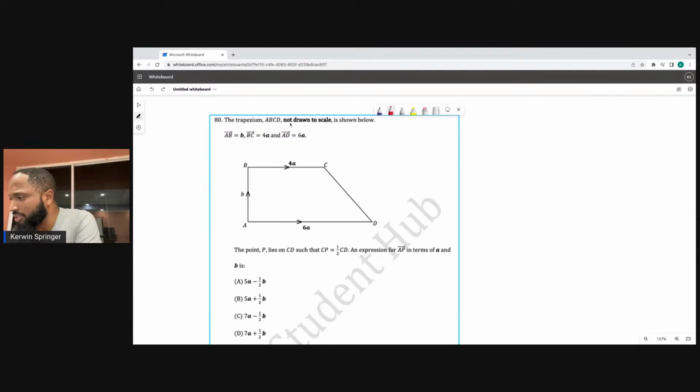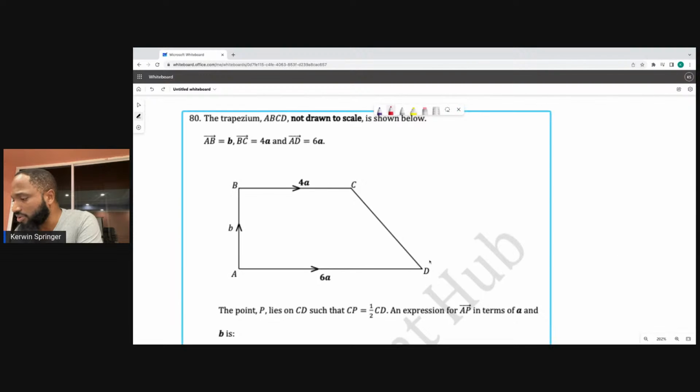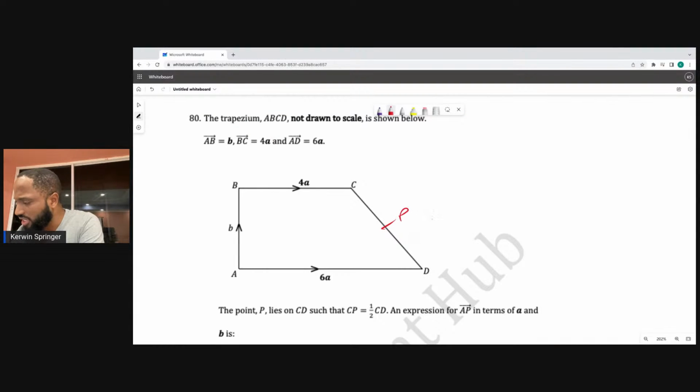The trapezium ABC not drawn to scale is shown below. AB is equal to B, BC is equal to 4A, and AD is equal to 6A. The point P lies on CD such that CP is equal to half CD. All right, I read it and I'm not understanding what's happening here. So let me read this again. The point P lies on CD such that CP is equal to half CD.